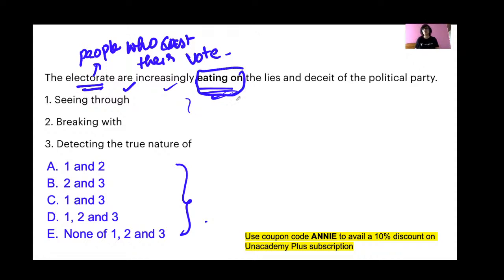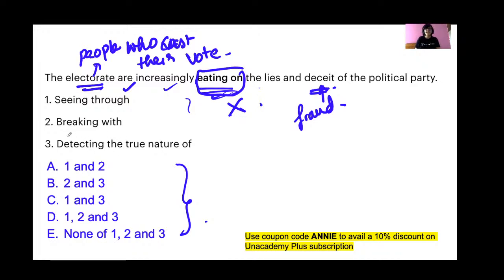The electorate are increasingly eating on the lies. This phrase eating on has no meaning. Increasingly dash the lies and deceit of the political party. Deceit means to dupe, to fraud. So here the electorate are increasingly recognizing the lies and deceit of the political party. They are beginning to understand the lies and deceit of the political party.